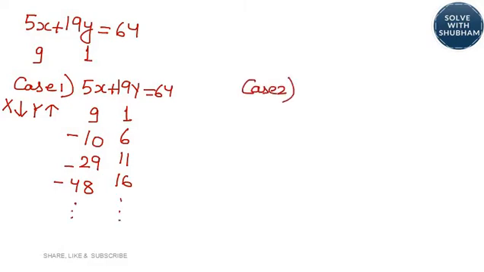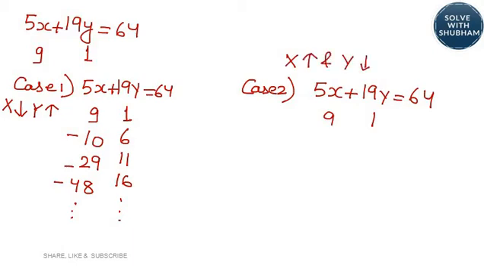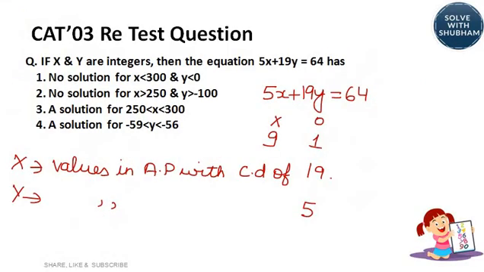Next case, 5x plus 19y is equal to 64. First set of values. Now, we will increase x and we will decrease y. So 1 minus 5, minus 4, 9 plus 19, 28, minus 9, 47, minus 14, 66. It goes on. So basically these are the two cases which are possible. Now we have to go by the options and see which is possible.